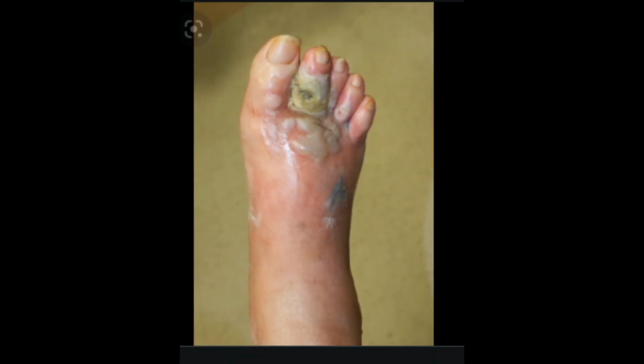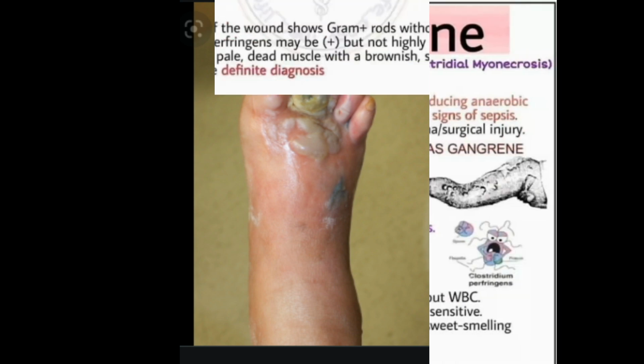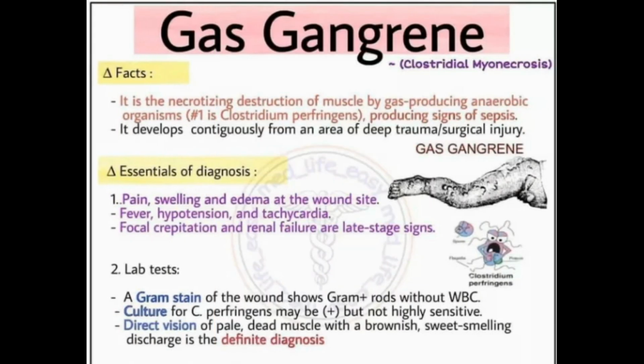Gas gangrene. What is gas gangrene? Gangrene is the death of body tissue. Clostridial myonecrosis, a type of gas gangrene, is a fast-spreading and potentially life-threatening form of gangrene caused by a bacterial infection from Clostridium bacteria. The infection causes toxins to form in the tissues, cells, and blood vessels of the body. These bacteria will release toxins that cause tissue death and release a gas.